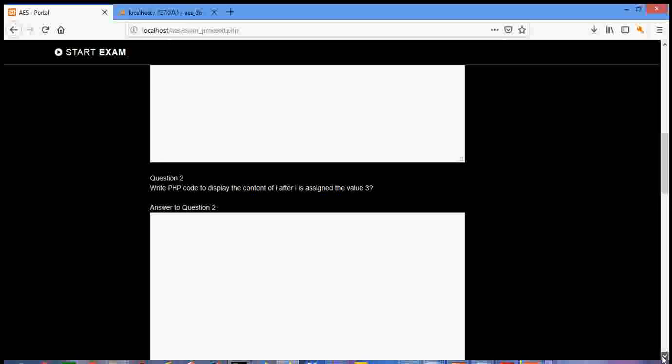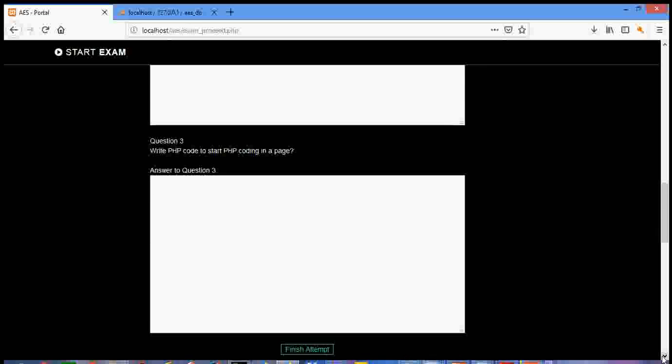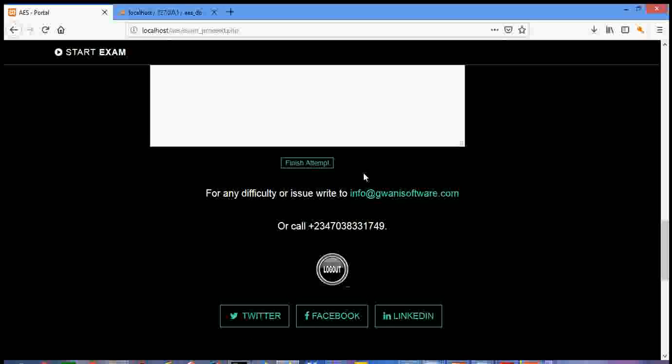We also have question 3: write PHP code to start PHP coding in a page. Let's assume we cannot attempt question 2, so we try question 3. Now let's assume we have finished the examination. There is the finish attempt button, which when a trainee clicks it, his exam is going to be marked. So let's click it.